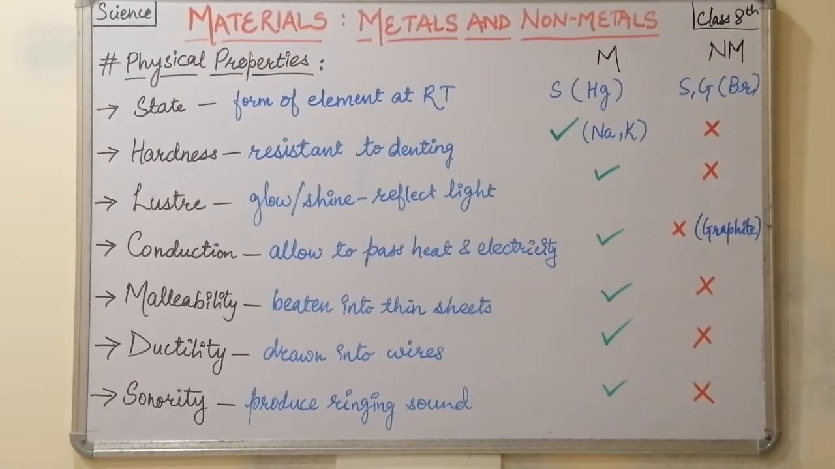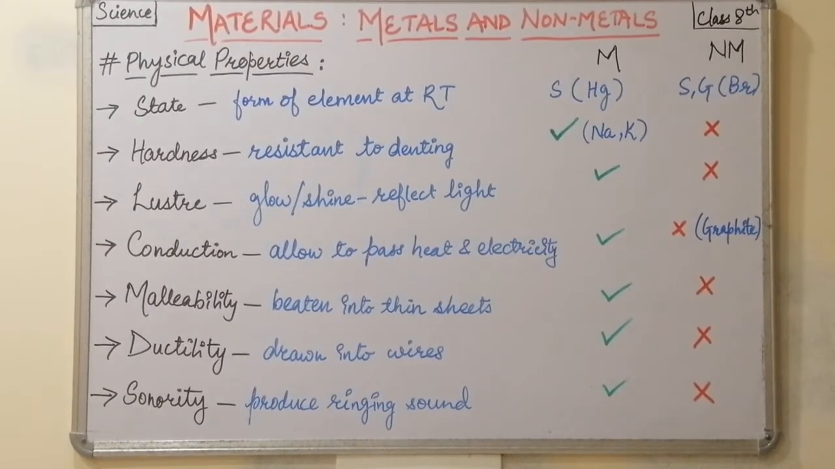So with this we have completed all the physical properties of metals and non-metals, that the metals are solid at room temperature, the non-metals are usually solids and gases at room temperature. The exceptions are mercury and bromine. Hardness means they do not allow anything to penetrate inside, or resist denting. The exceptions in metals are sodium and potassium, which can be cut by using a knife. Luster: the elements that show this property, meaning reflection of light, glow and shine, are known as lustrous, and all metals are lustrous, whereas non-metals are non-lustrous.